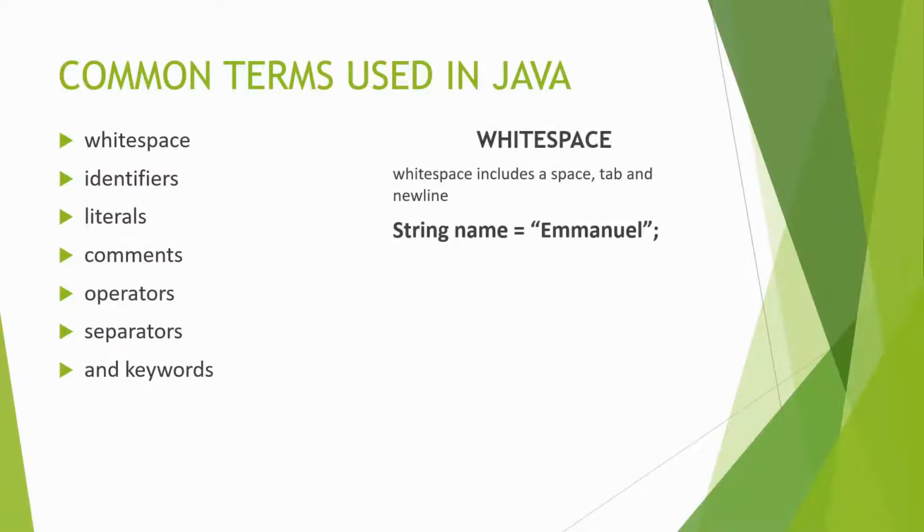White space. White space includes a space, tab, and new line. Java is a free-form language. It means that it doesn't matter how many character spacing you include in your program, the compiler and runtime sees them as a single space.